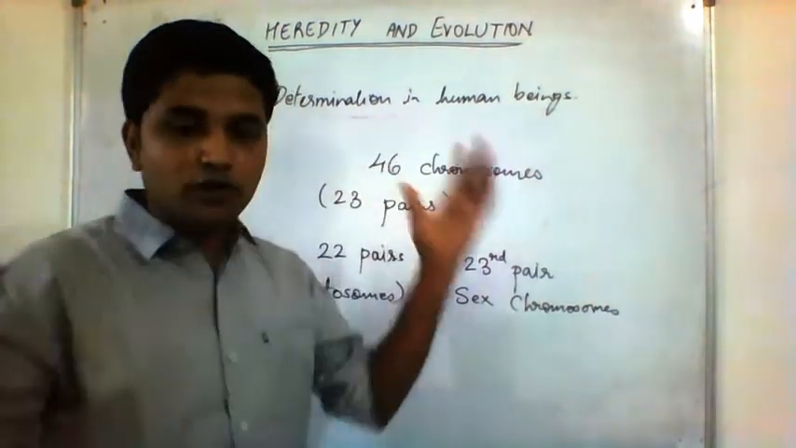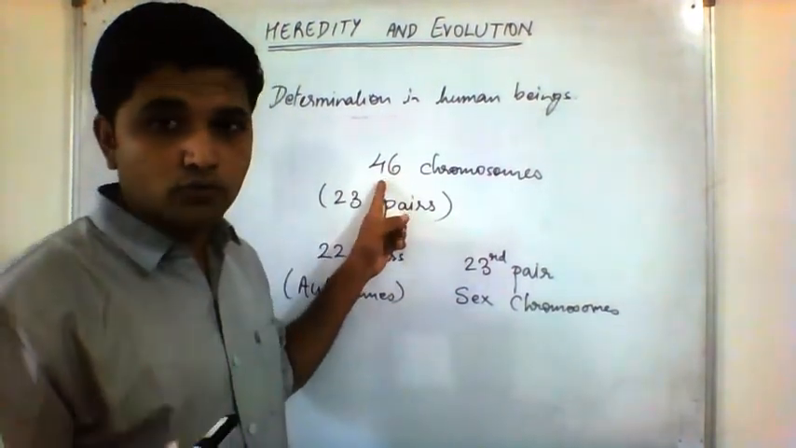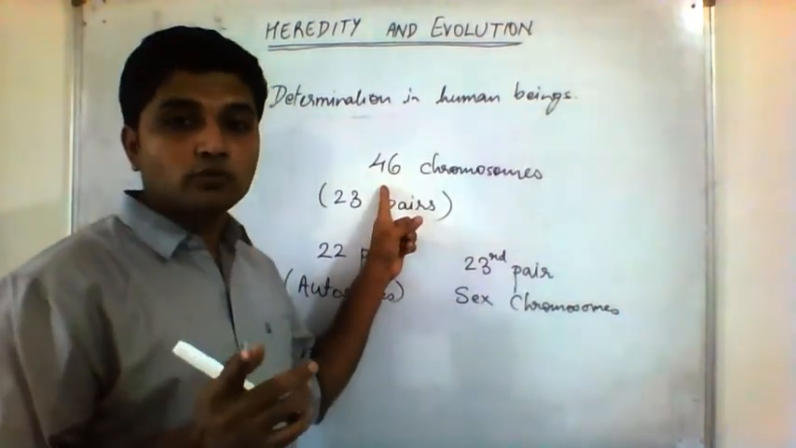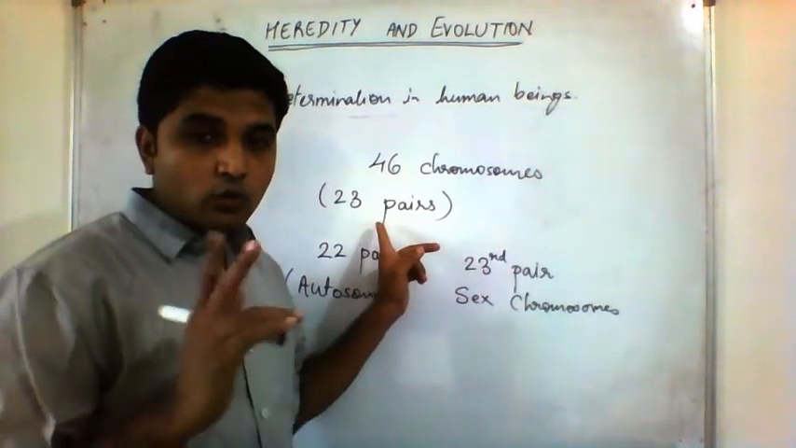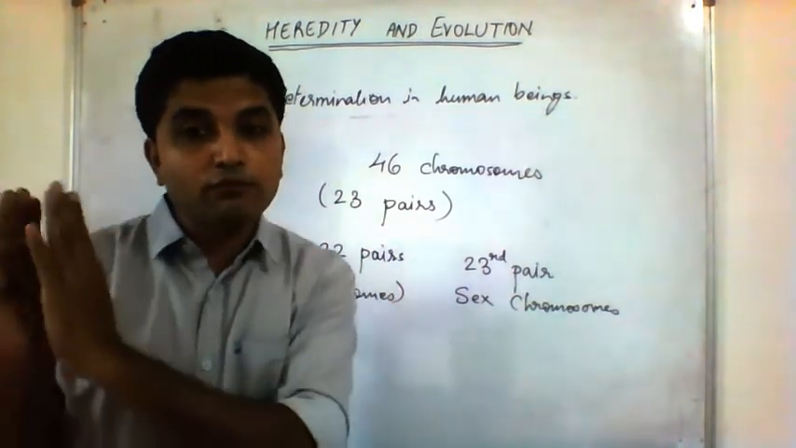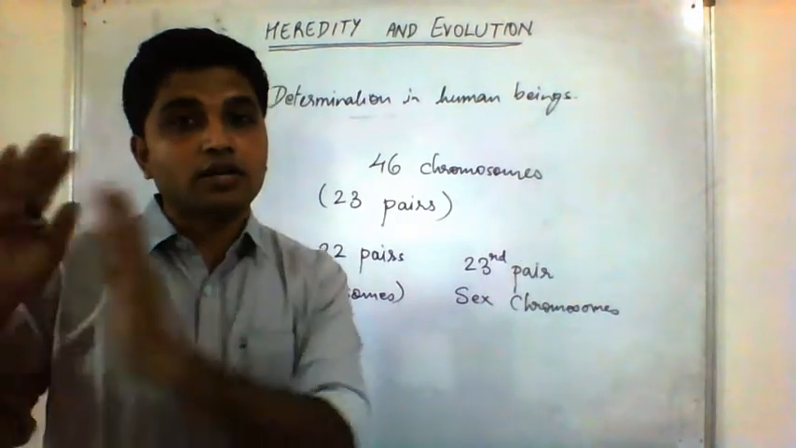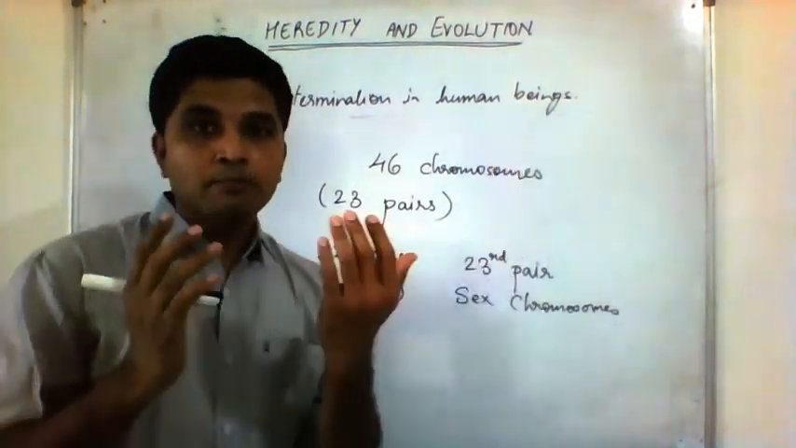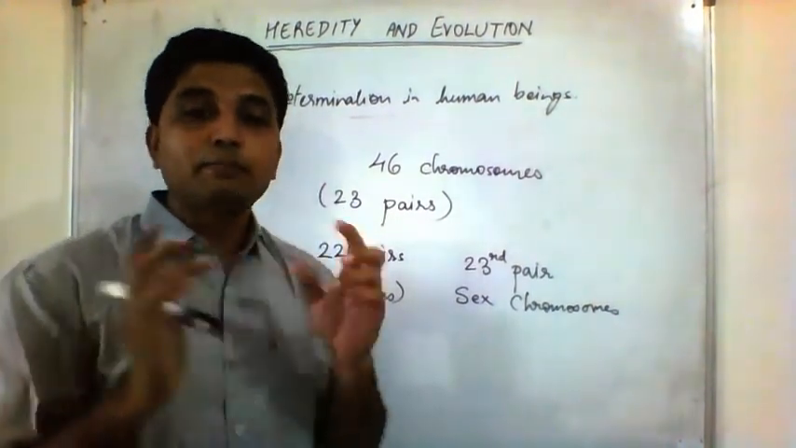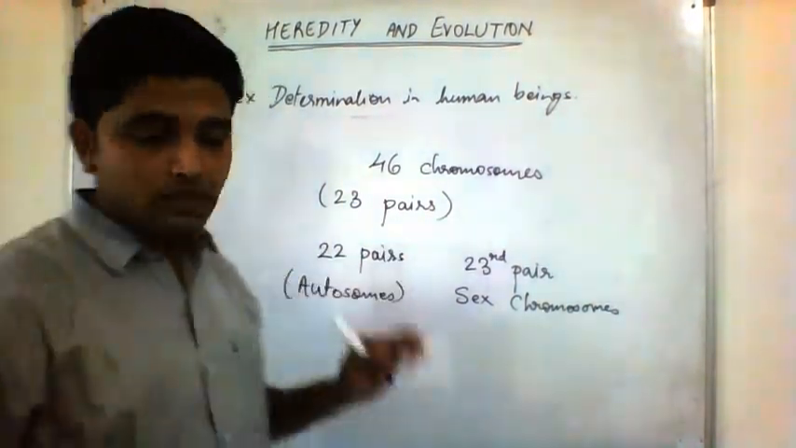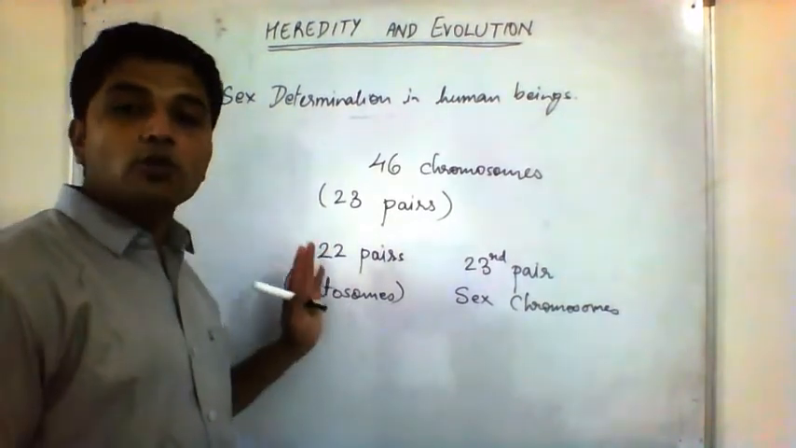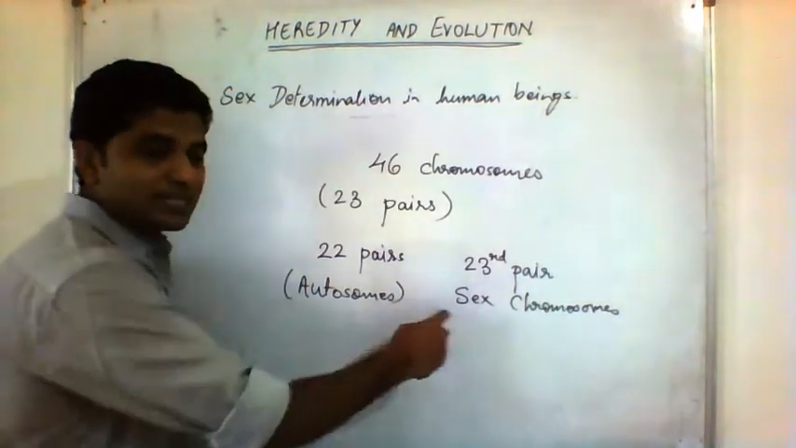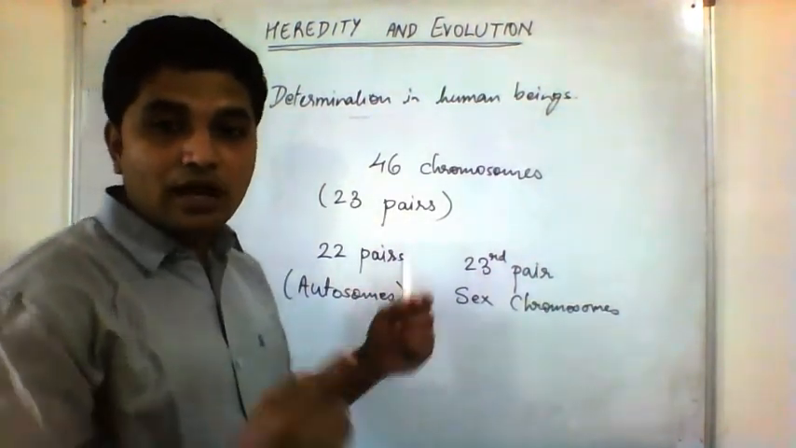Different organisms have different numbers of chromosomes. We are interested in human beings. Human beings have 46 chromosomes, 23 pairs, because one member of each pair comes from each parent. Father gives 23 chromosomes, mother gives 23 chromosomes, and then they pair up. That's why we get 46 chromosomes. Out of these 46, 22 pairs are known as autosomes, and the last pair is known as the sex chromosomes. Now, how do the sex chromosomes determine our sex?